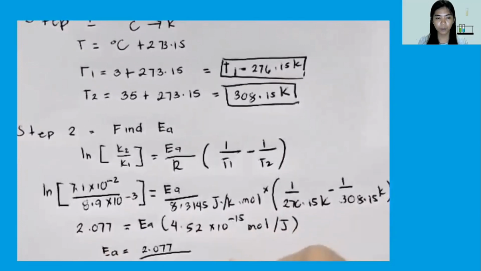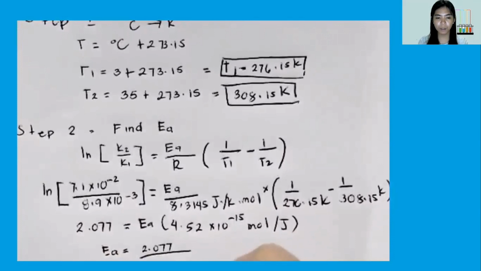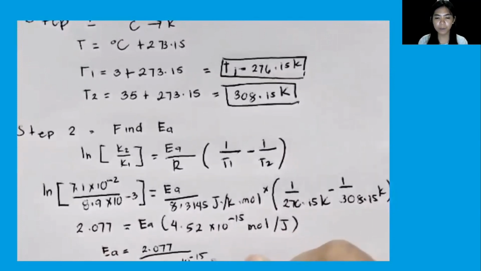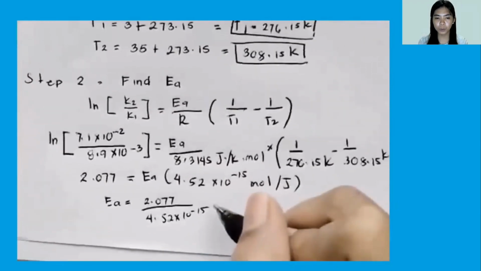So we have 2.077 over 4.52 times 10 raised to negative 5 mole per joule.